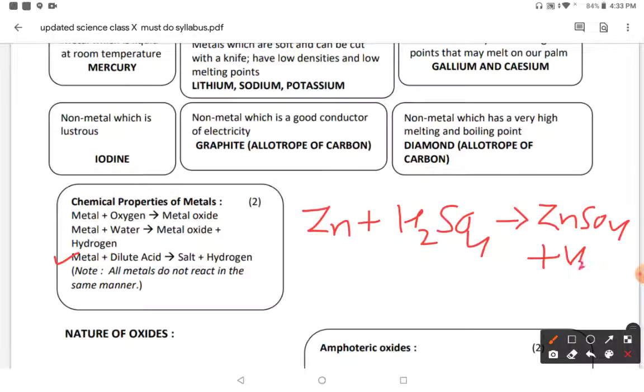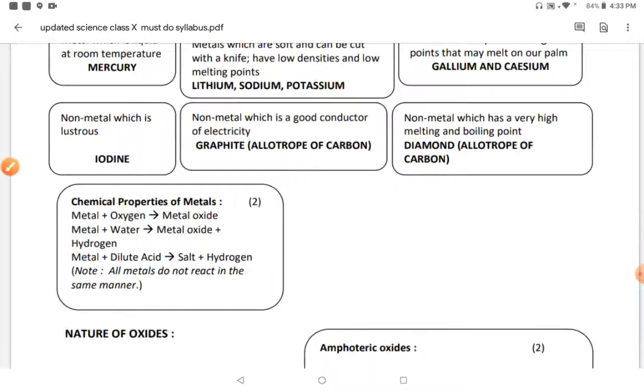And how can we identify the presence of hydrogen gas in any reaction? When this reaction occurs in a test tube and fumes arise, we bring a burning candle near it. Then what happens? A pop sound is produced, and this pop sound shows that hydrogen gas is present in the test tube in this reaction.